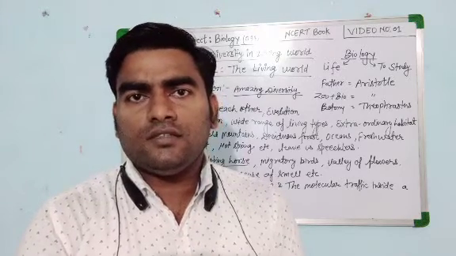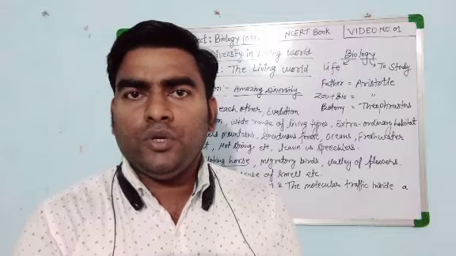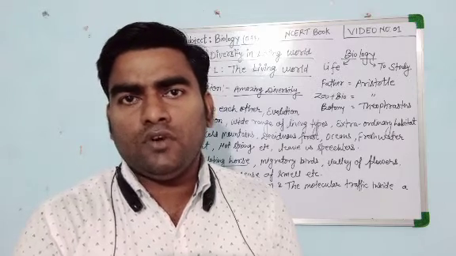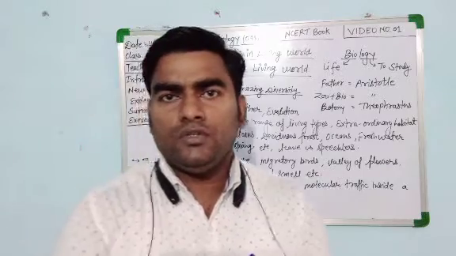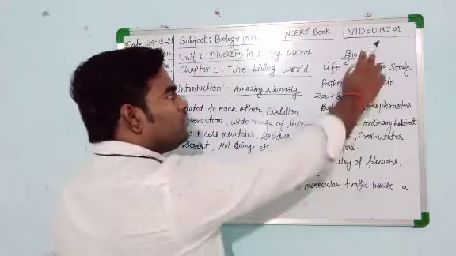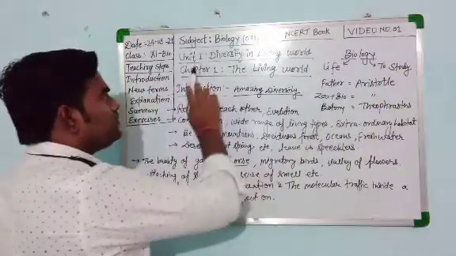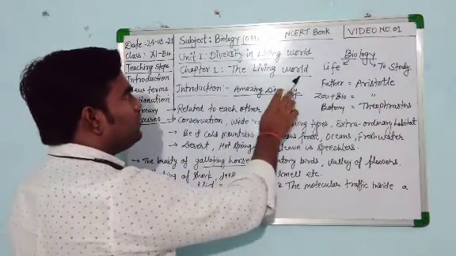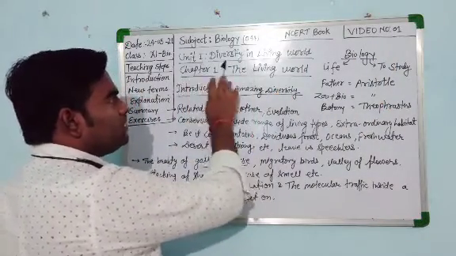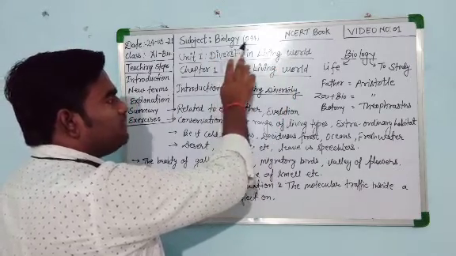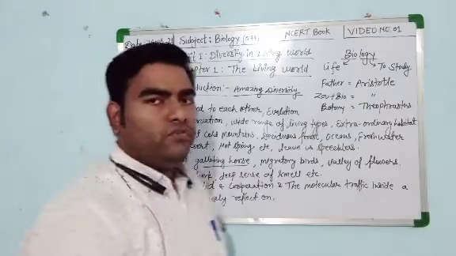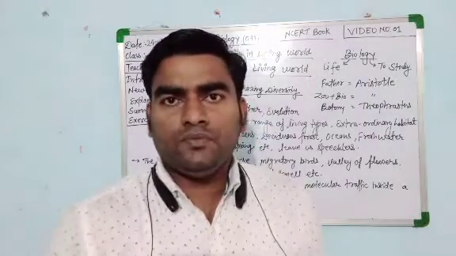So class, let's start unit 1, diversity in the living world, and chapter number 1, the living world. This is video number 1 of chapter number 1, the living world, and unit number 1, diversity in the living world. Subject biology has code 044 and we follow the NCERT book.